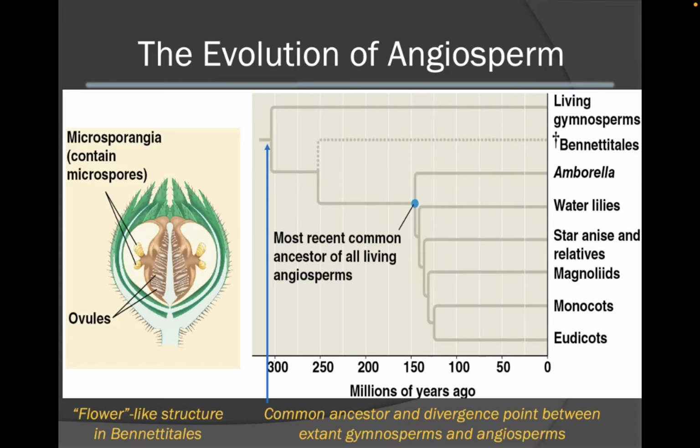Also note the extinct representative Bennettitales. This picture on the left represents the flower-like structure present within that species. Note the presence of the microsporangia, the ovules, as well as the flower-like shape.